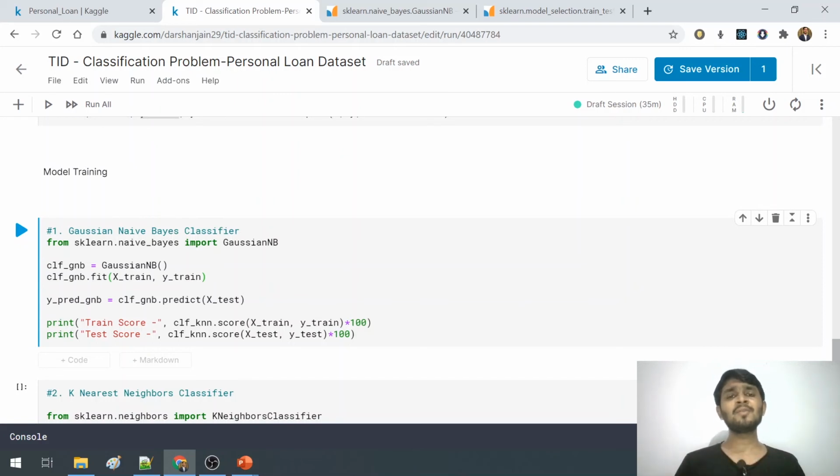So the empty brain will understand nothing, and now we want this empty brain to predict things for us. But to predict things we must give it some knowledge, like give some rules to it. So to give those rules we will decide a classifier, and in our case we are telling the empty brain to do the learnings given in the Gaussian NB, that is Gaussian naive Bayes classifier. So now this brain has got the rules on which it will be doing the processing ahead.